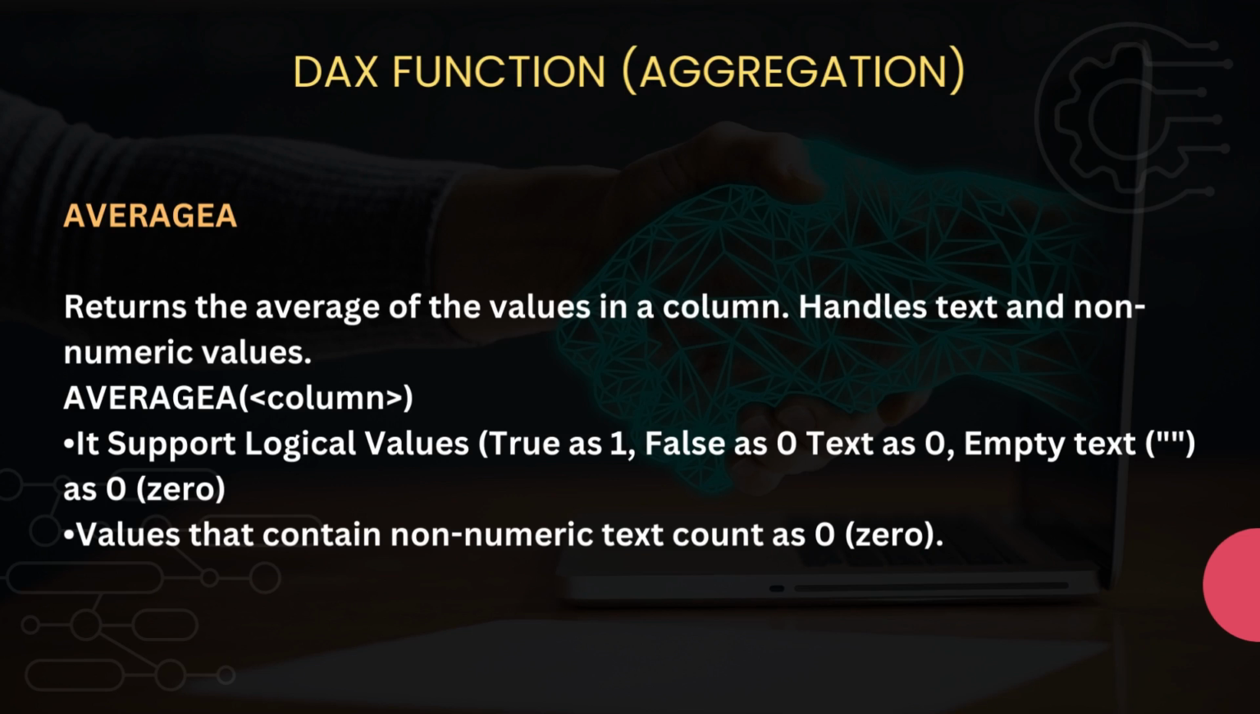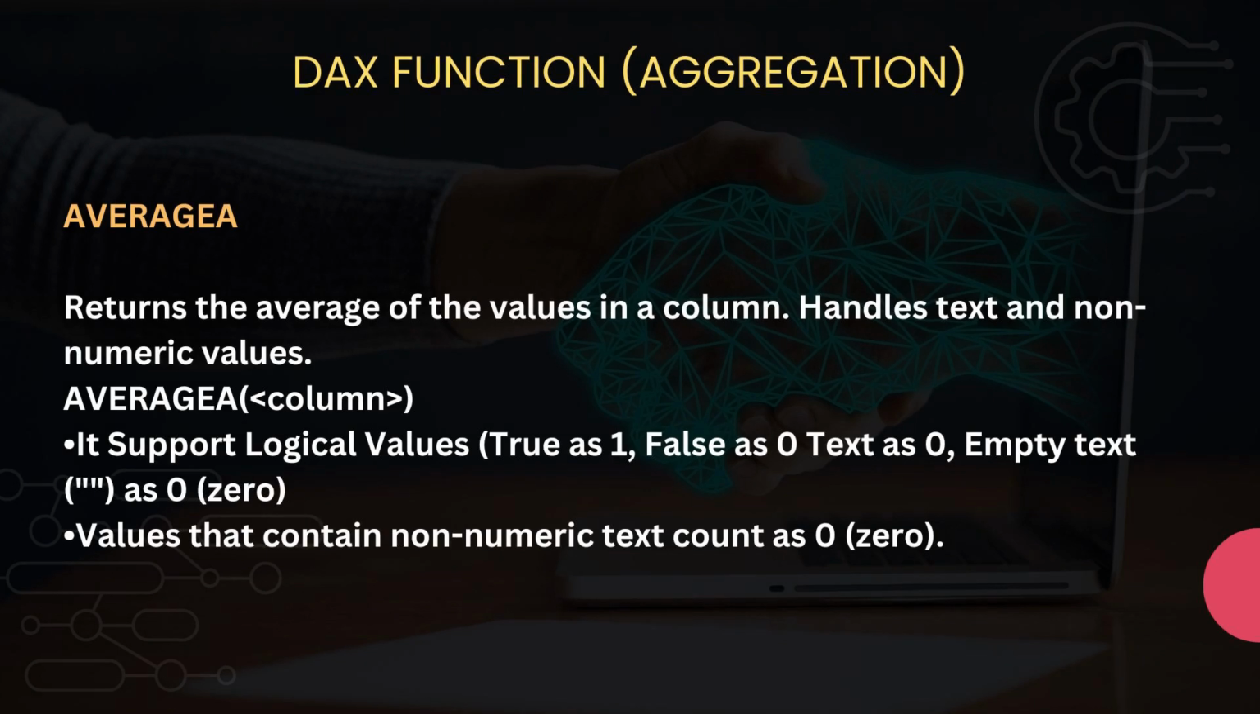So here you can see the AVERAGEA DAX function supports logical values. For example, if it is TRUE, then it is considered as 1, and if it is FALSE, then it is considered as 0. And if it is a text value, then AVERAGEA also considers this as 0. Apart from that, if it's an empty text, then the AVERAGEA DAX function also considers it as 0. And if it is a non-numeric text, then AVERAGEA also counts it as a 0 value.